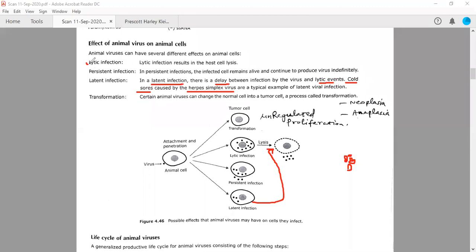So there is lytic infection, persistent infection, latent infection, and transformation. Transformation is very important, because if a virus is infecting an animal cell and modifying it so that it is converted into a tumor cell or a cancerous cell, then it will be very harmful for that particular organism, right? Because it will show unregulated proliferation. Now there are two terms, one is neoplasia and the other is anaplasia. We will discuss these in detail. If you have a query, please ask me. Out of these, you should remember that these are the possibilities by which a virus can infect an animal cell.